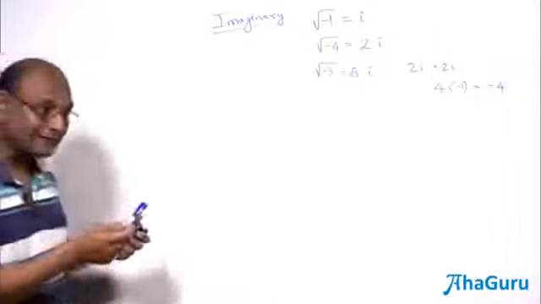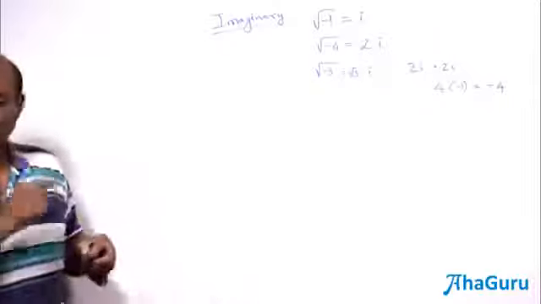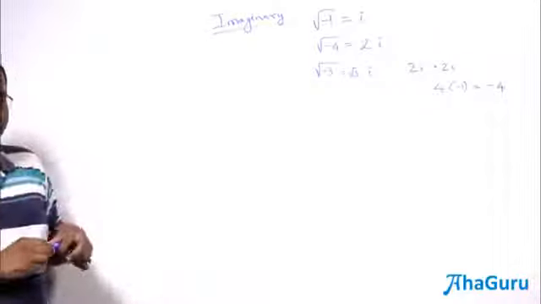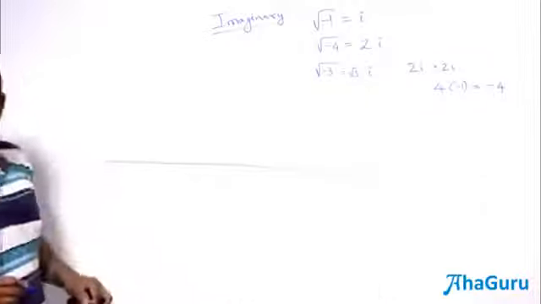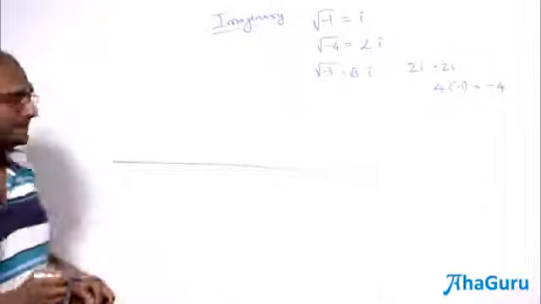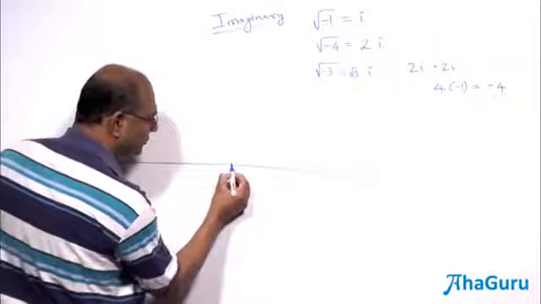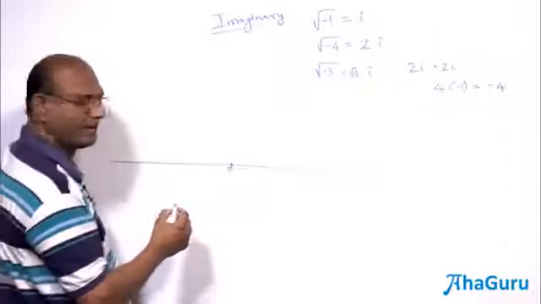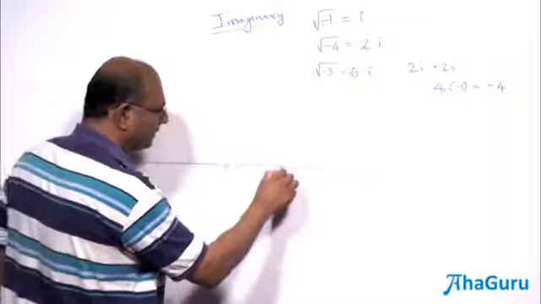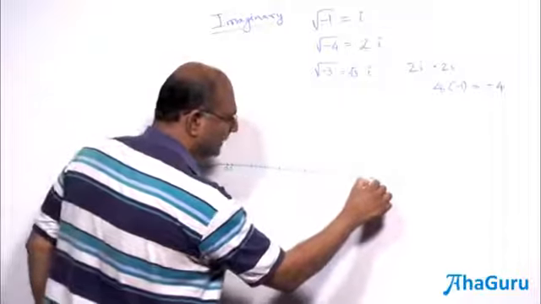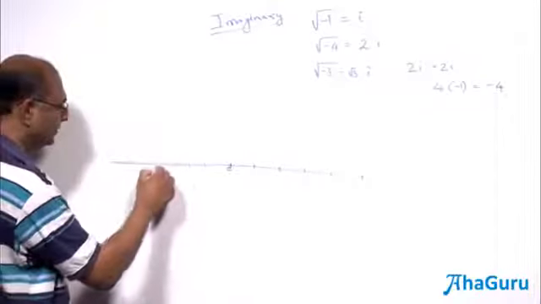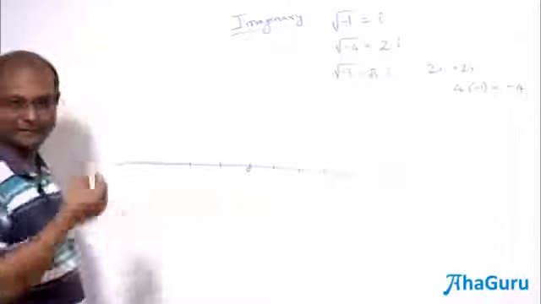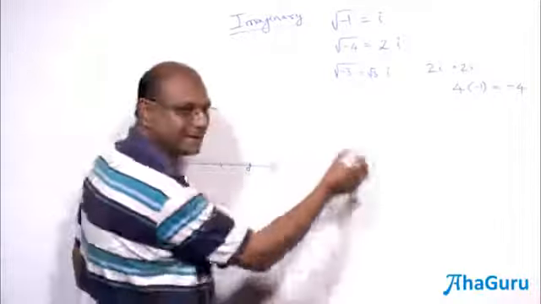In fact, that's where root 2 itself becomes useful, because root 2 comes as some point on the number line. So the first thing that we do when we talk about numbers, particularly real numbers, is to talk about a number line. So there is a 0, and as you move on, you have a whole bunch of numbers. These numbers are called positive numbers, and on this side you have negative real numbers. Every dot here is a real number.